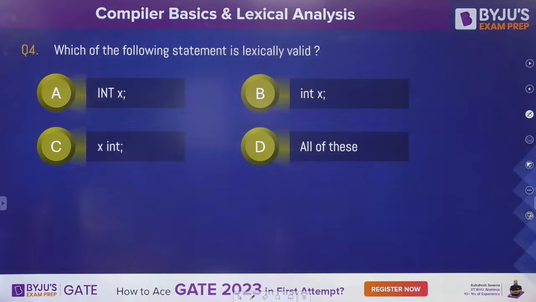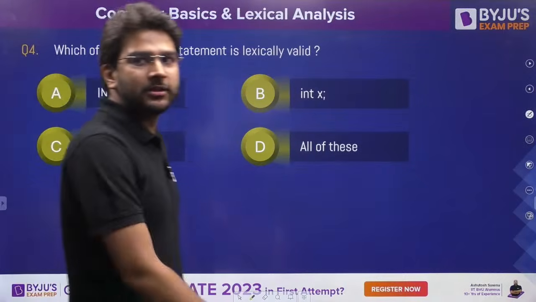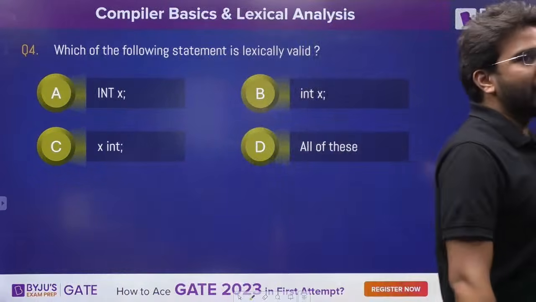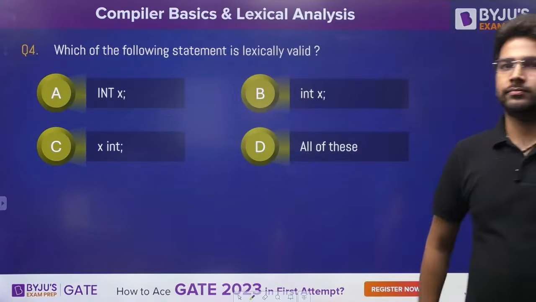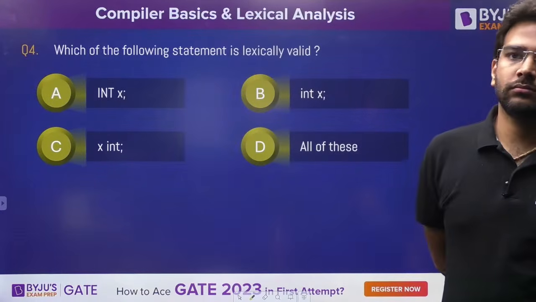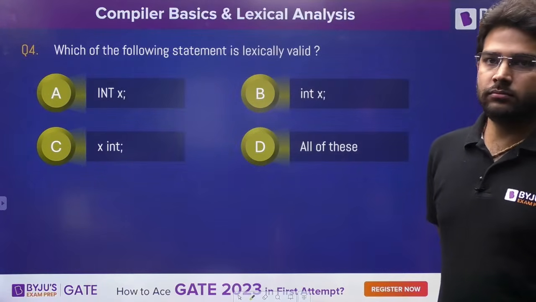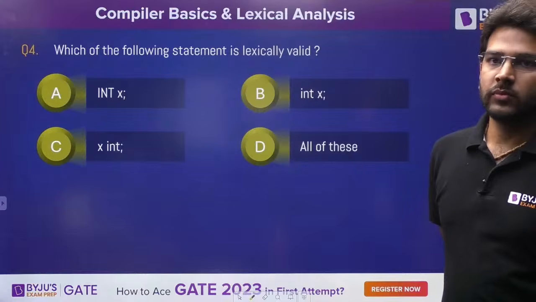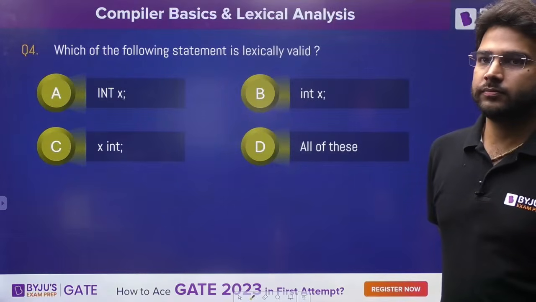Which of the following statements is lexically valid? Answer this quickly.